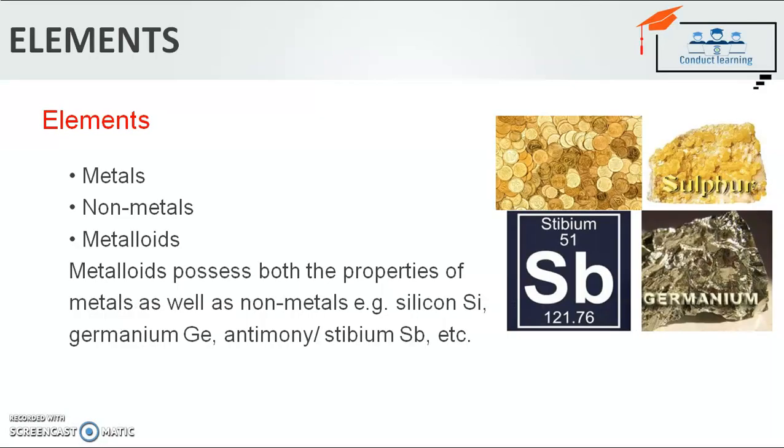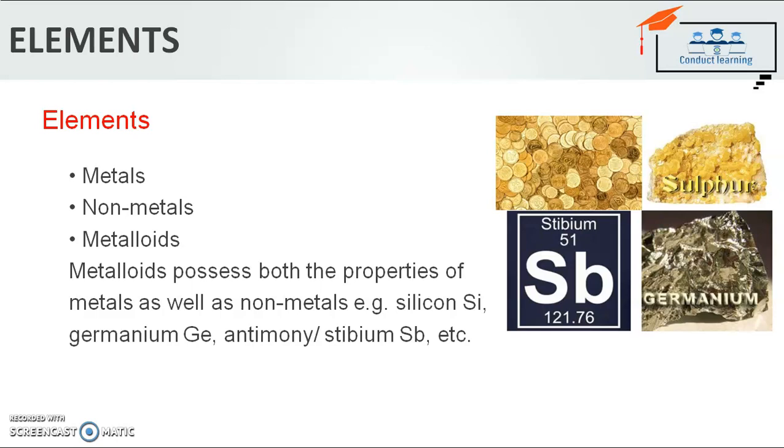Metals and non-metals both are elements. Even the metalloid is also an element. First of all, we have to understand what is an element. An element is a substance which is in its pure state. So whatever the thing is in its pure state, it is known as an element. And metal, non-metals, metalloid, all three are elements.